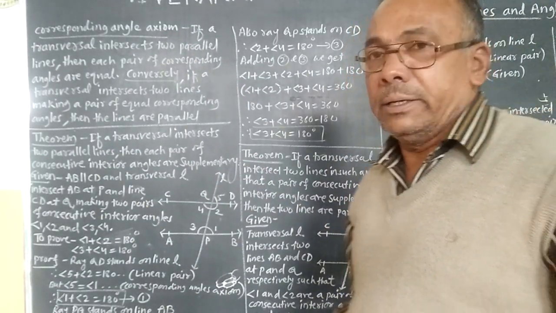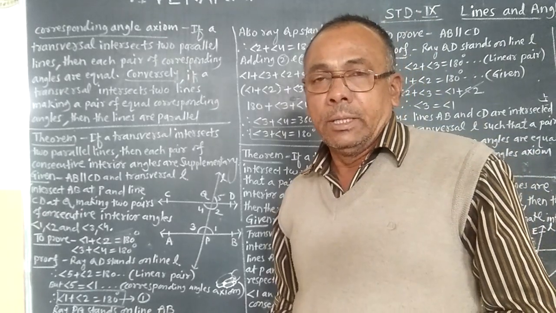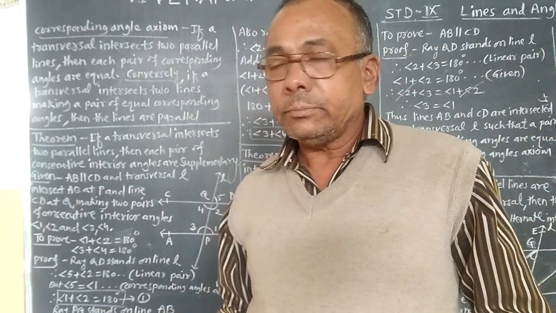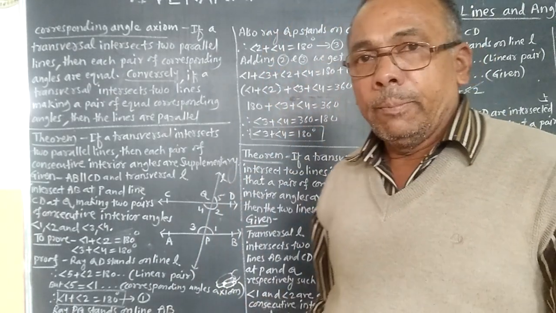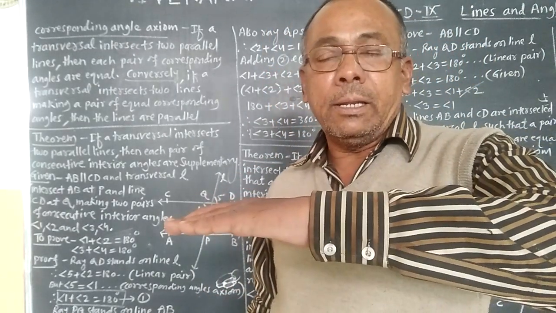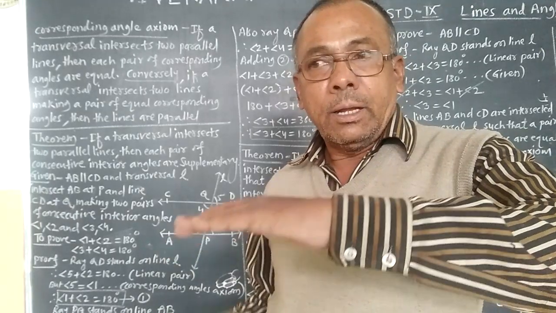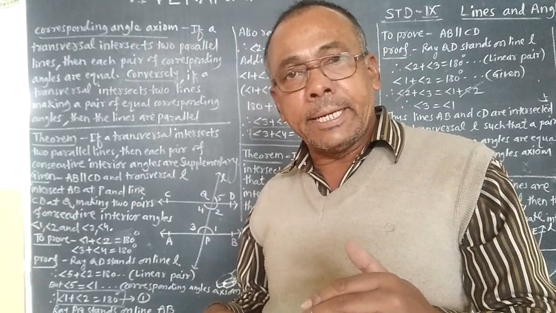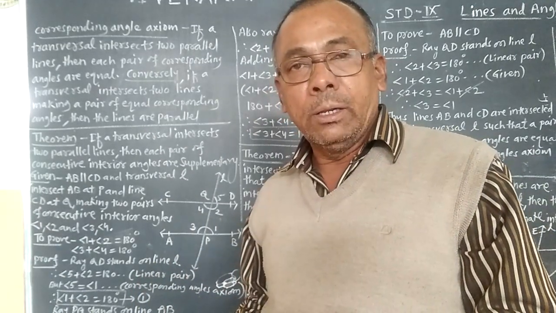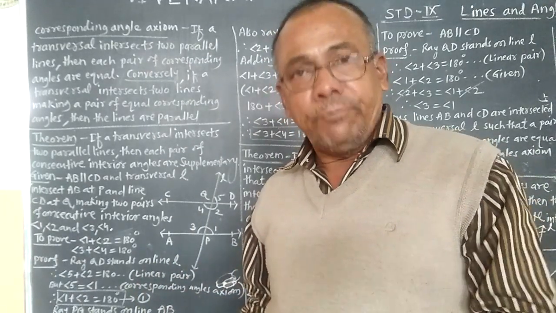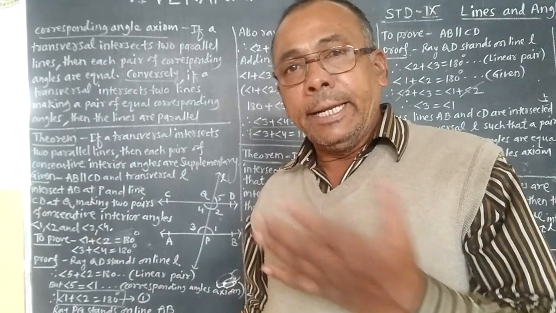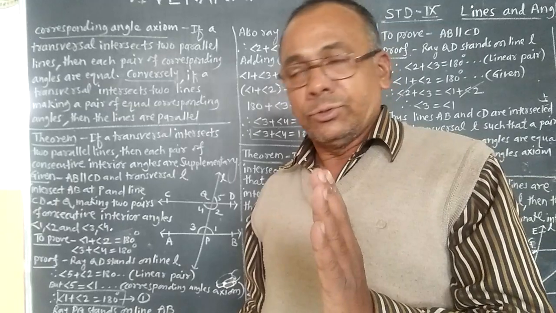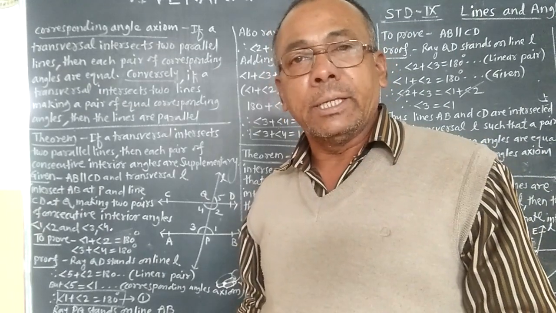Now we will see one theorem. We have also seen that if the two lines are parallel, then a pair of alternate interior angles are equal. Conversely, if alternate interior angles are equal, then the lines are parallel. So these two theorems we have seen.